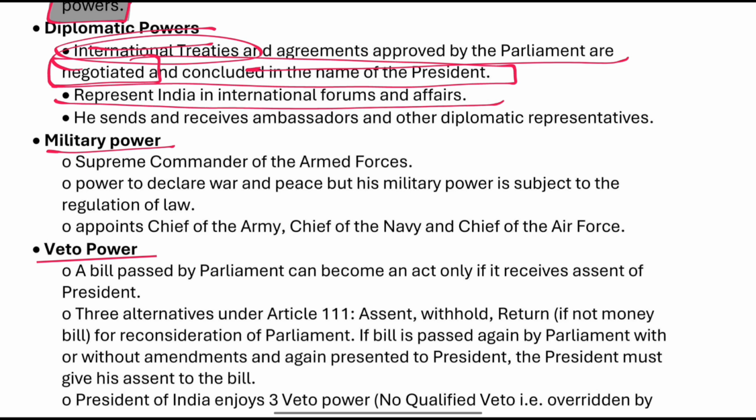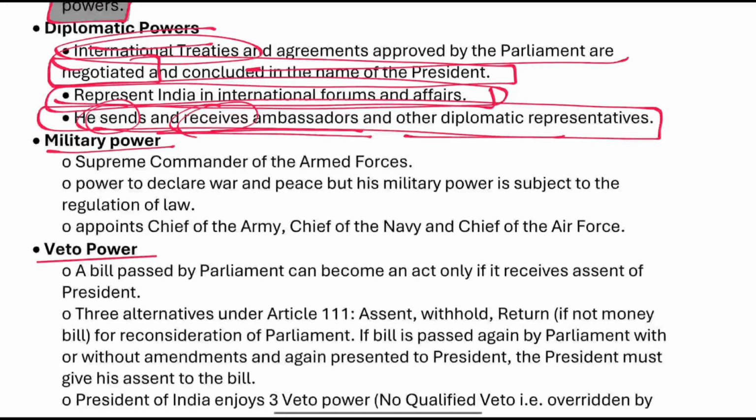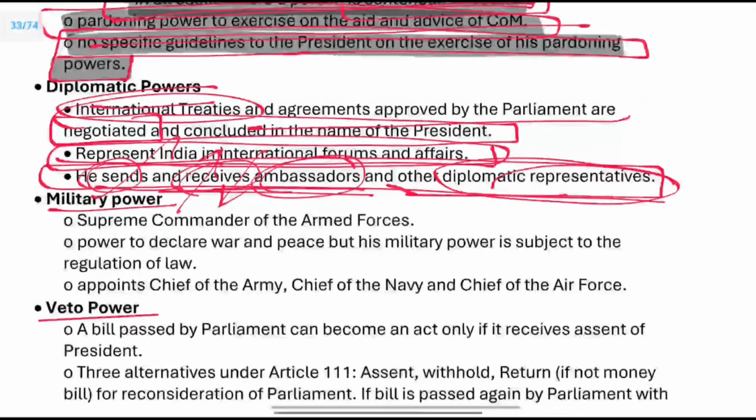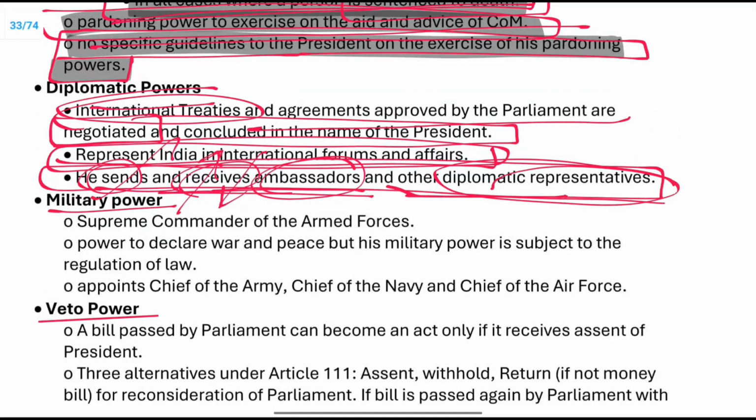Then he represents India in international forums and affairs. He is going to represent India in all the international forums and affairs. He sends, and receives, the ambassadors and other diplomatic representatives.